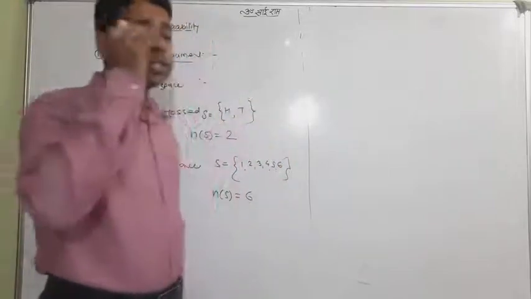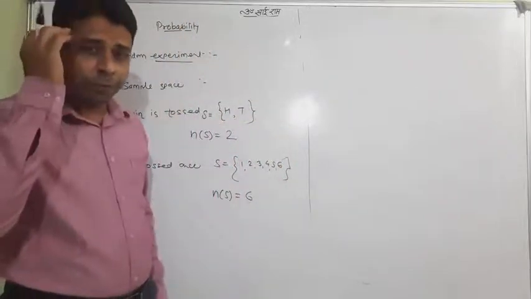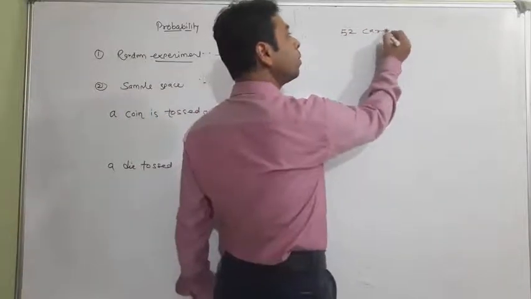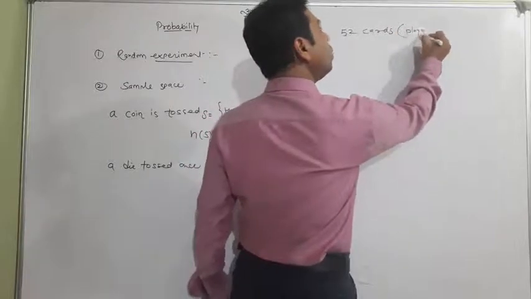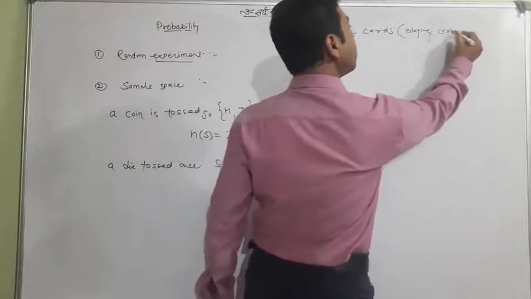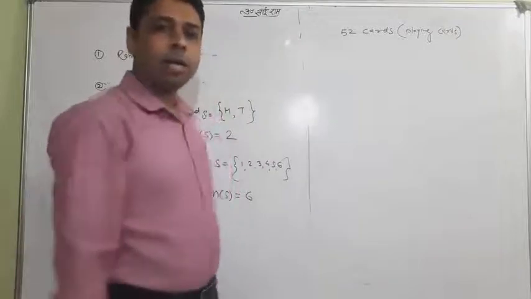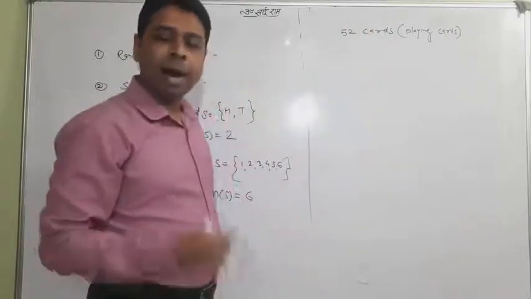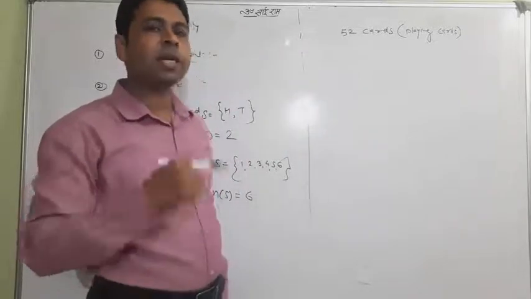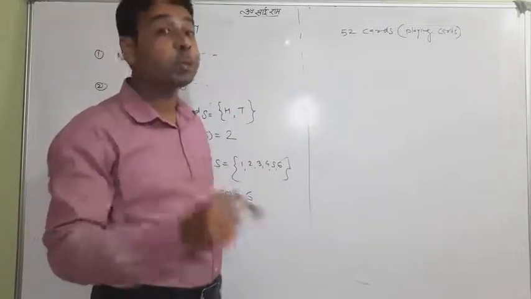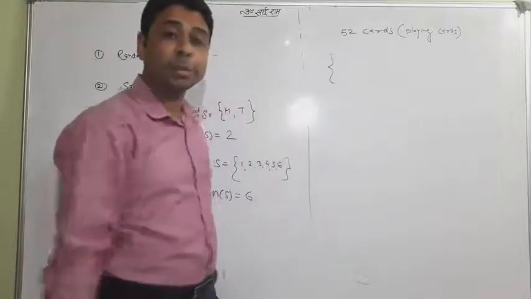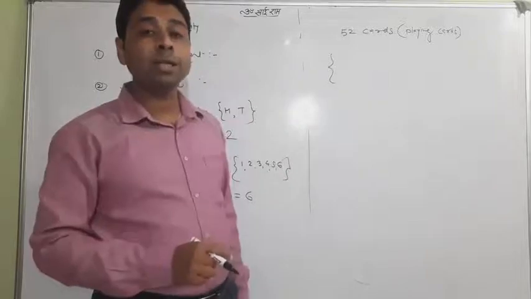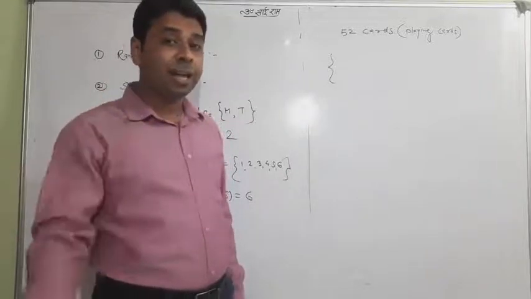Sometimes the construction of the sample space is tough. How is it so? Suppose I have 52 playing cards, and you are aware of playing cards. And I draw one card. What may be the card? What is the possible outcome? That is the sample space. If a card is drawn from the 52 cards, it may be any card out of 52.